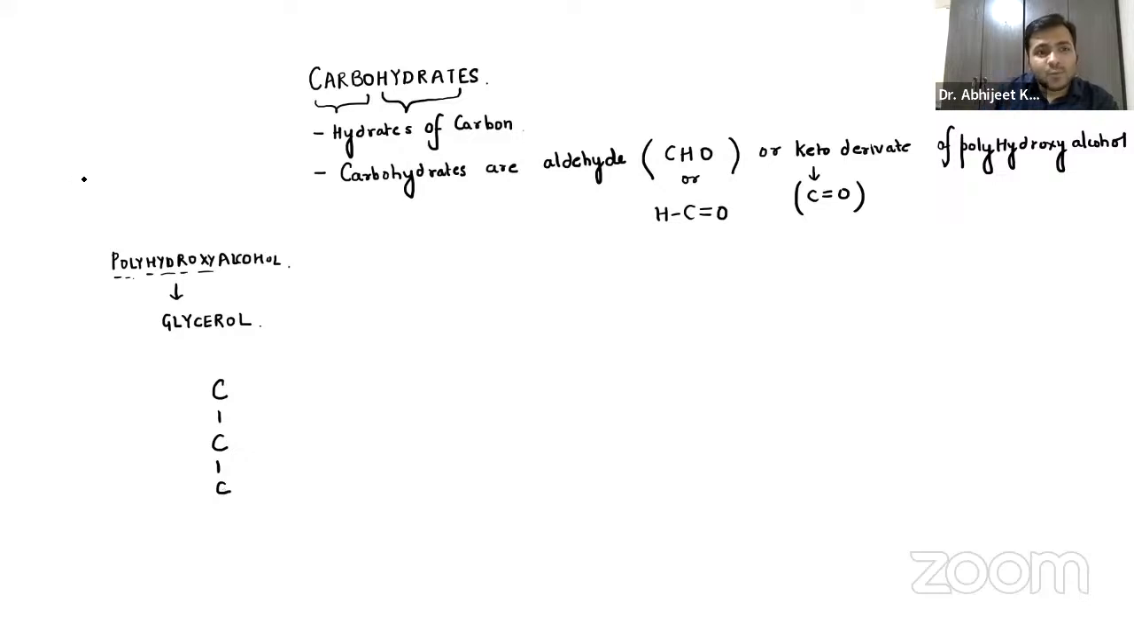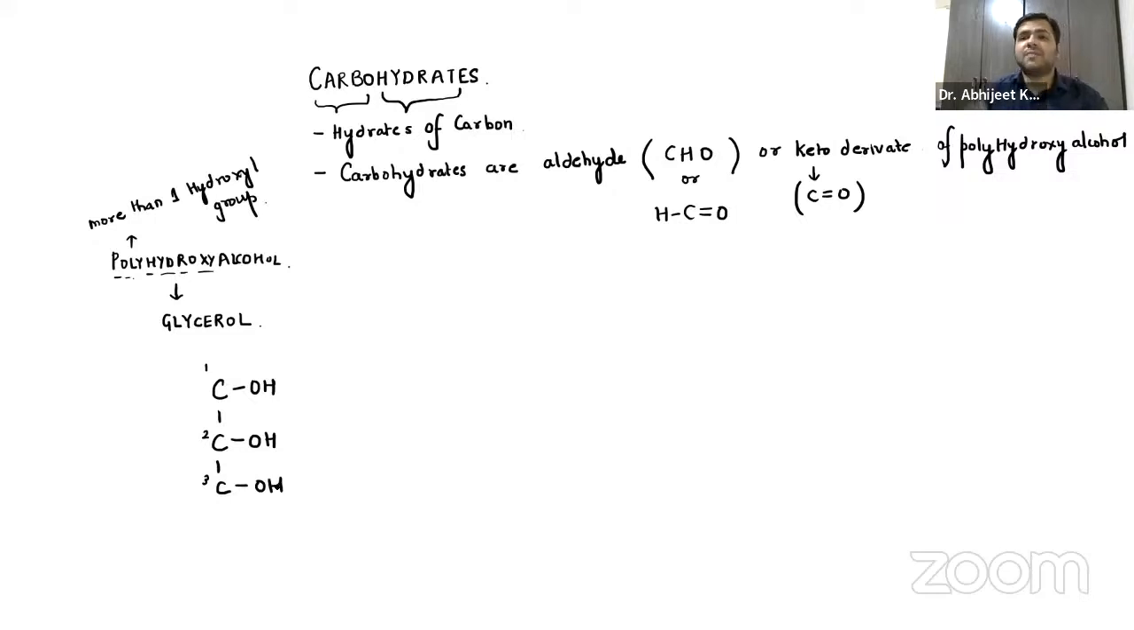Now, it has more than one hydroxyl group, right? What does it mean, polyhydroxy alcohol? More than one hydroxyl group. So let us name the carbons 1, 2, and 3, and we will have the OH group, the hydroxyl group, on each, more than one.